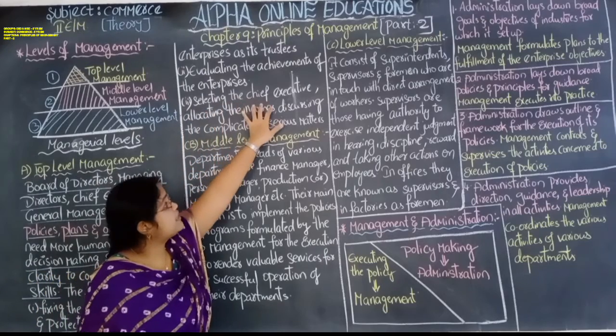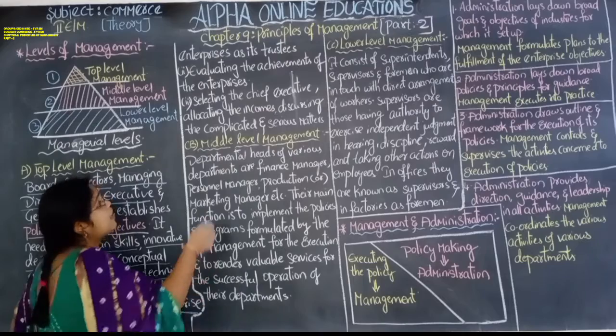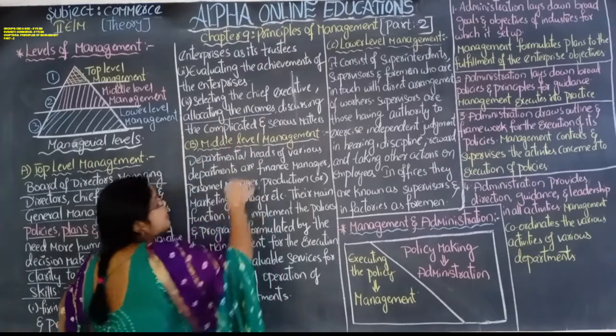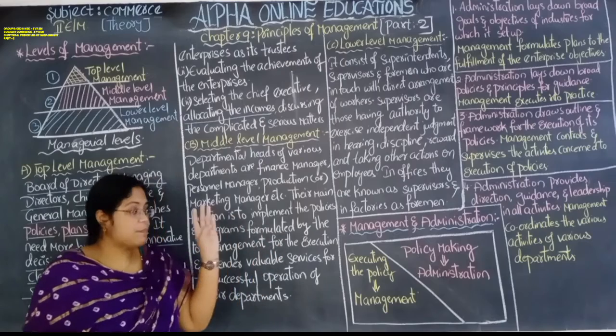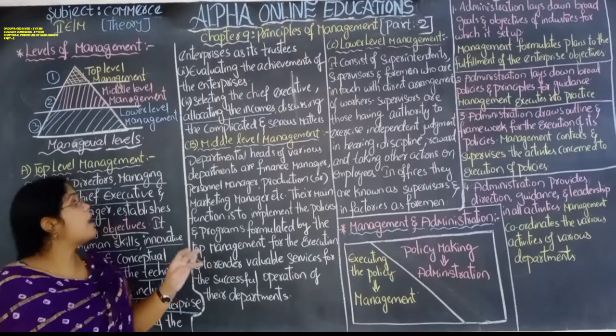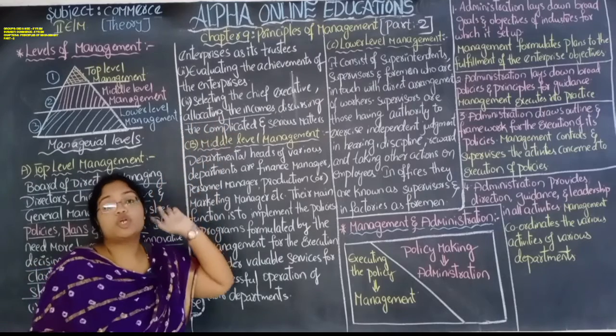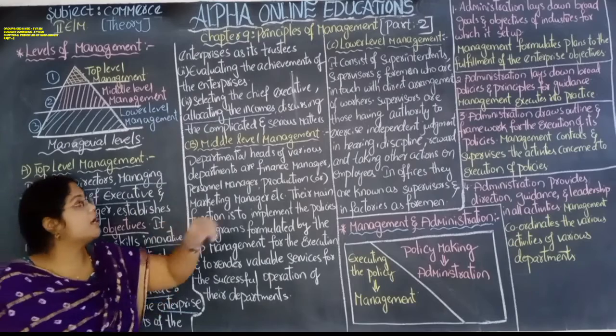Selecting the chief executive, allocating the income. Allocating the income means whatever income is required for the purchase of raw material, for the payment of wages, for the payment of salaries, that is allocated by the top level management. Allocated means they will grant the income.